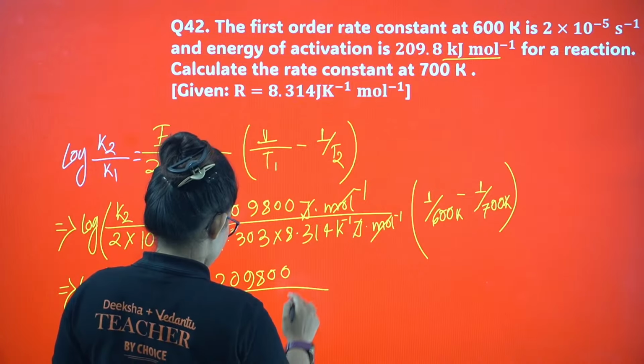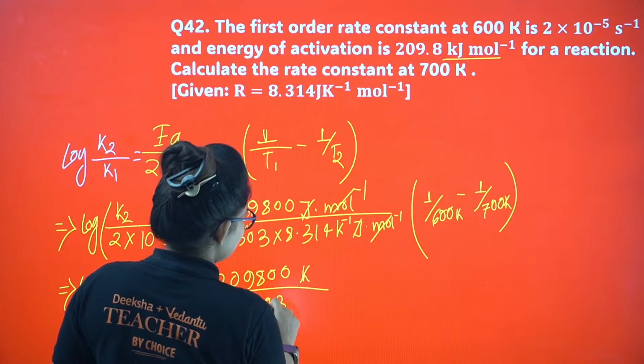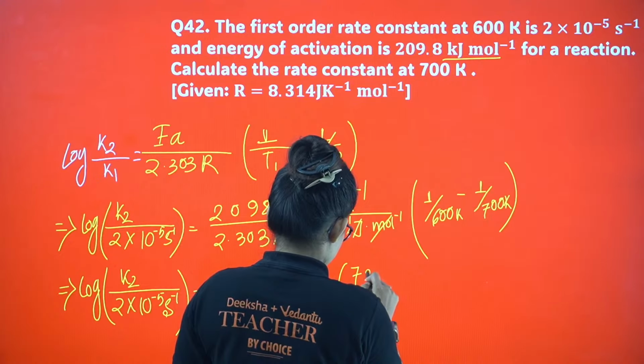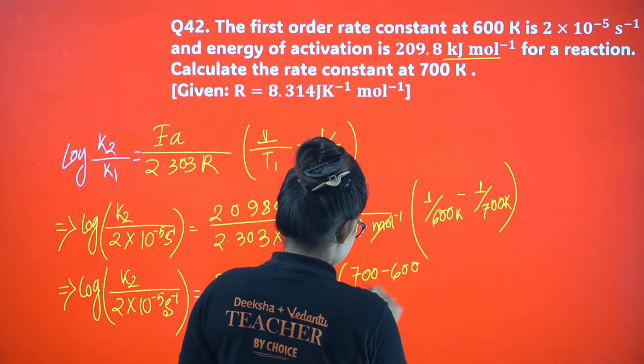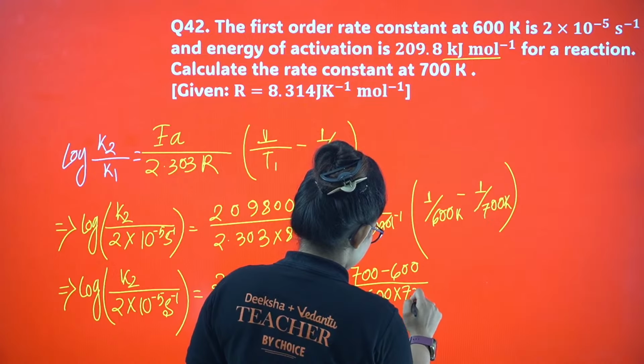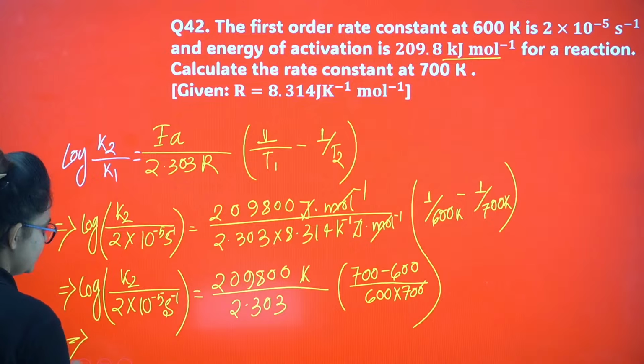From here I will be having only Kelvin, 2.303, and something like 700 minus 600 divided by 600 into 700, right? If I am making any mistake, please make me aware of it. Okay, I guess it's clear to you.